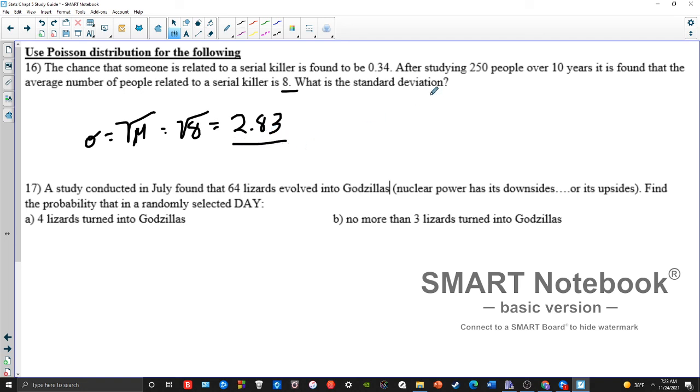That's it. So getting the standard deviation for a Poisson is really simple. Just square root the average, and then you're done. That's it. Okay?